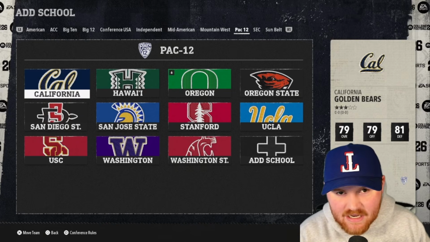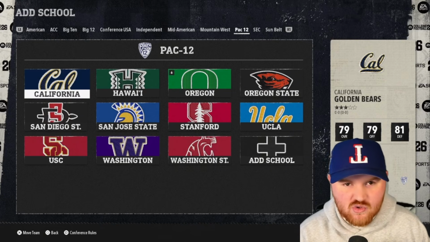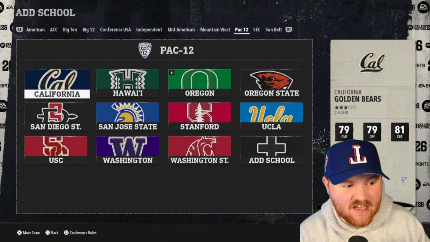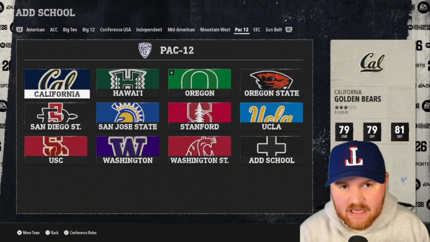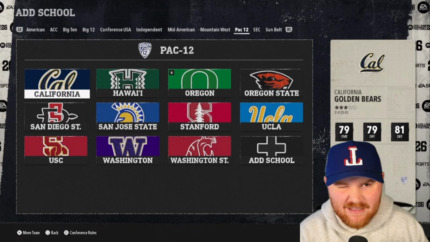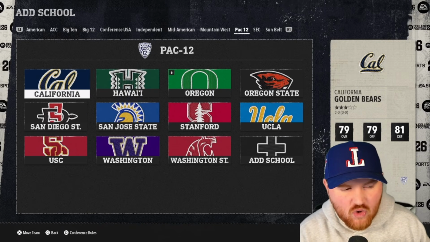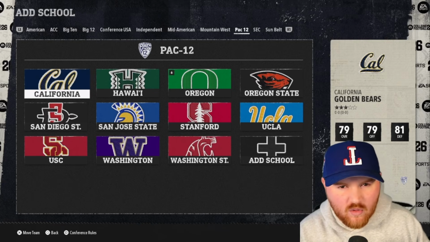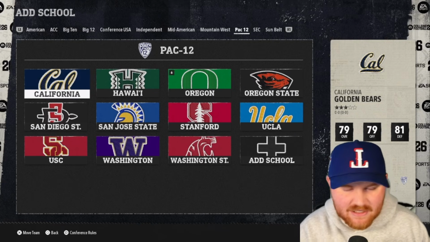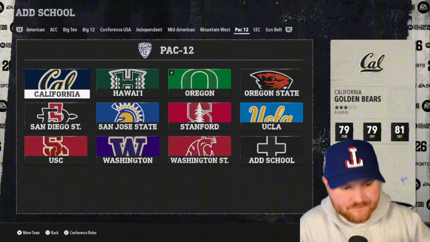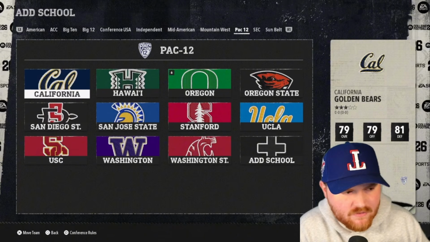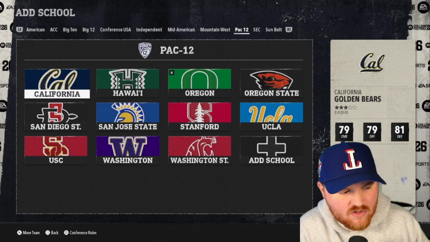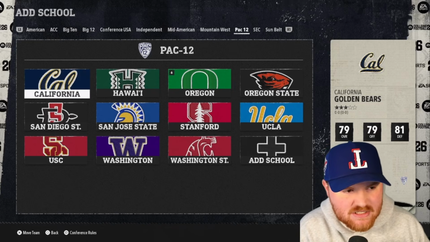Washington State and Boise State have a similar climate, and then even the California schools are broken up into multiple different climates if you really want to get into it. And Hawaii has a different climate, but they all really end up in the Pac-12 because I guess it kind of rains. Northern California probably is more similar to Oregon and Oregon State. Washington is just so different on the West Coast. So we end up with a traditional Pac-12 kind of: Cal, Hawaii, Oregon, Oregon State, San Diego State, San Jose State, Stanford, UCLA, USC, Washington, and Washington State.